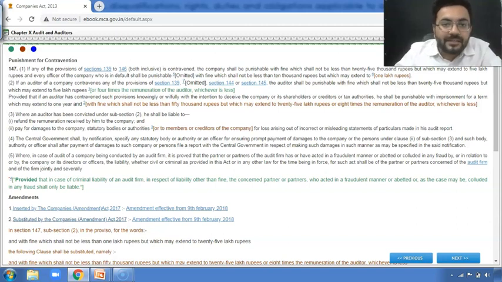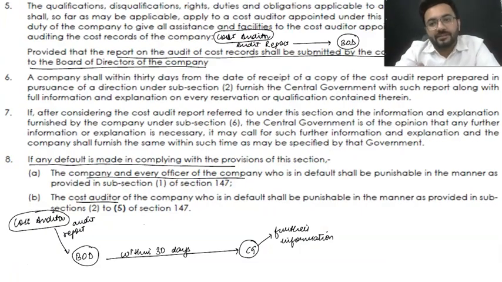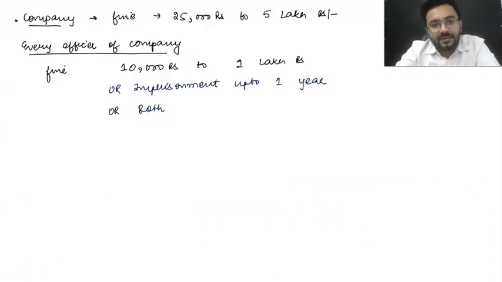Now there's an amendment which has taken place over here. Sir, we are unable to understand this. This is law and we are unable to understand this. I don't know what is written. We need to get it simplified. Okay, that's why you have paid, my dear students. Don't worry, we have already simplified this for you. I just wanted to give you a glimpse of how law actually looks. Audit is all about each and everything which is connected with law itself.